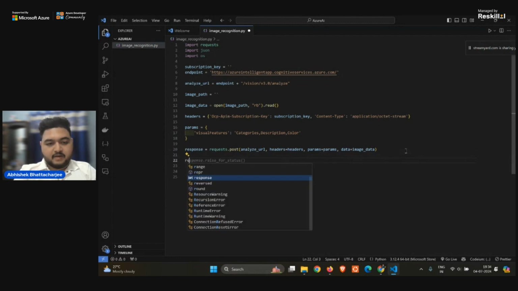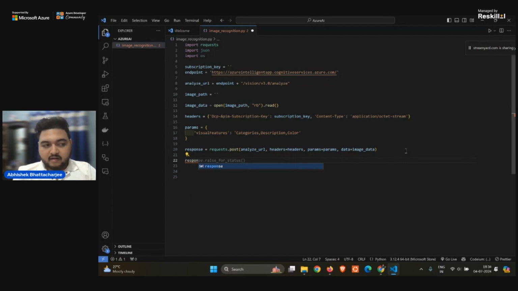The last one should be the response. In case of any sort of errors that could happen, it will raise the error. It can be 401, or 429, where 401 is for unauthorized access, and 429 is for rate limiting, right? These are the different codes for the requests that are made. The last one would be, I will be analyzing the response.json, and lastly I will print the analysis, right? So this is the basic thing that I will be doing for analyzing my images, right?